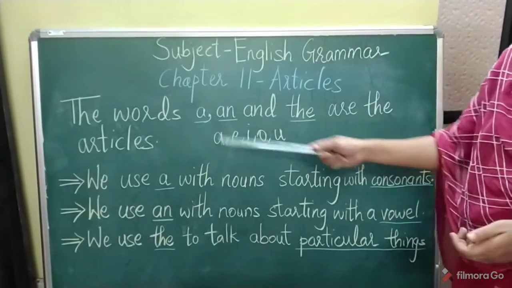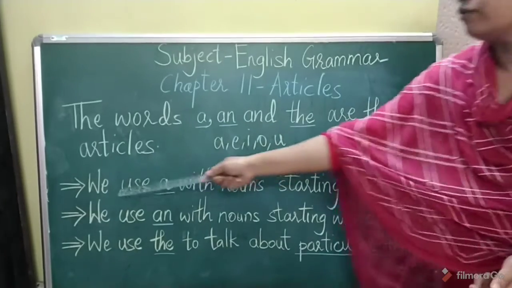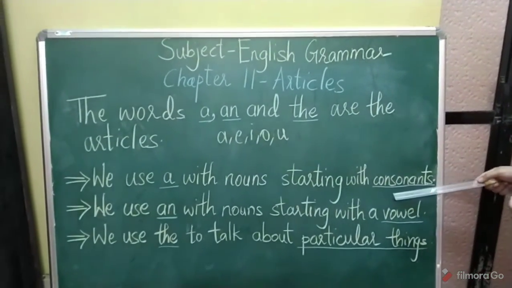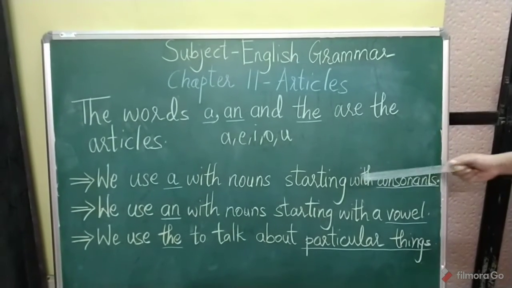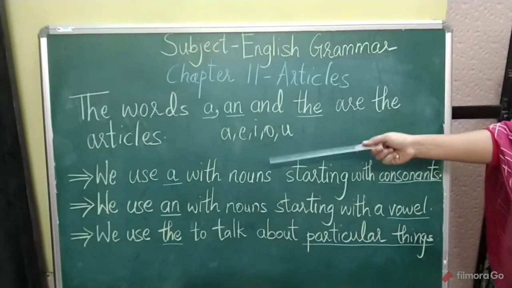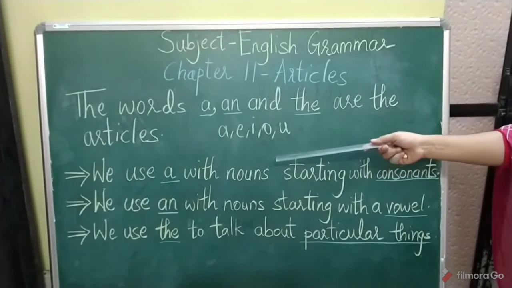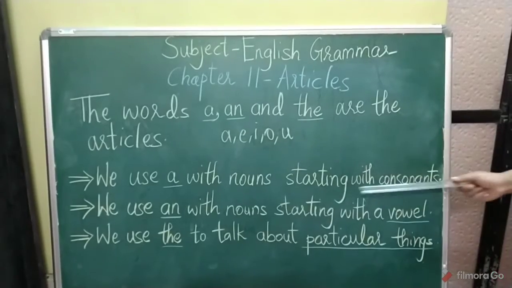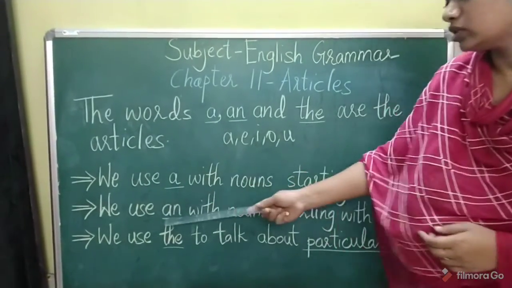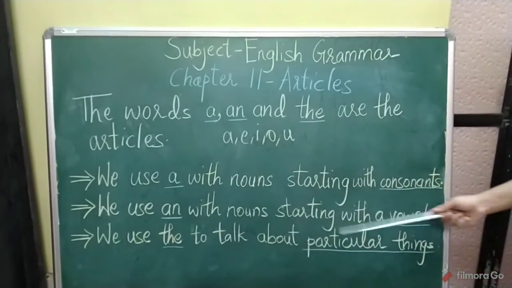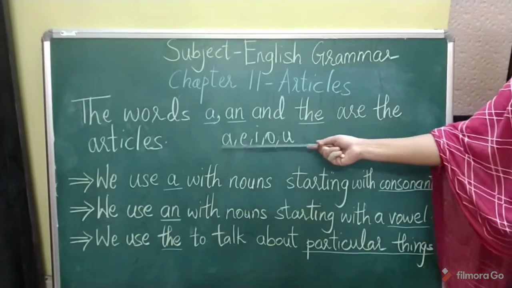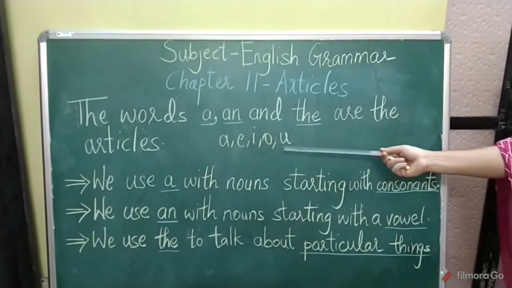Okay, so now where do you use a? We use a with nouns starting with consonants. Now what are consonants? Consonants are alphabets except the vowels, like B, C, D, F, G, H. And where do we use an? We use an with nouns starting with a vowel. These are vowels: A, E, I, O and U.